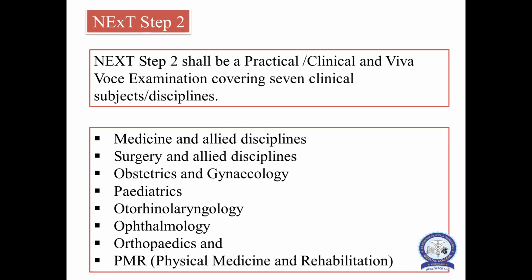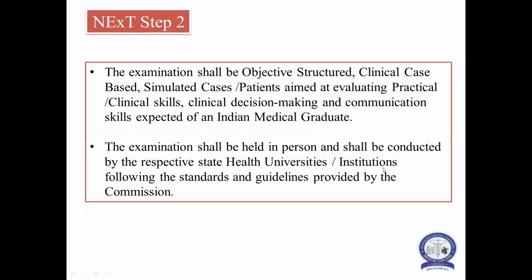Now next step 2 exam, which is totally practical and or clinical and viva voce examination, covering 7 clinical subjects which are mentioned in the step 1 also: medicine and allieds, surgery and allieds, obstetrics and gynecology, pediatrics, ENT, ophthalmology, orthopedics, and the recently included department, that is the rehabilitation and physical medicine, PMR department. These 7 subjects: objective structured, clinical case based, simulated cases, and patients, aimed at evaluating practical and clinical skills, clinical decision making, and communication skill expected of an Indian medical graduate.